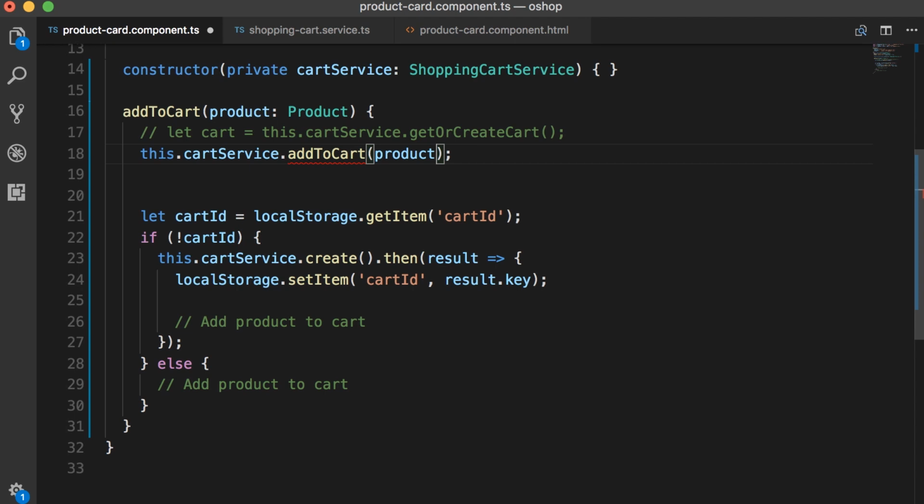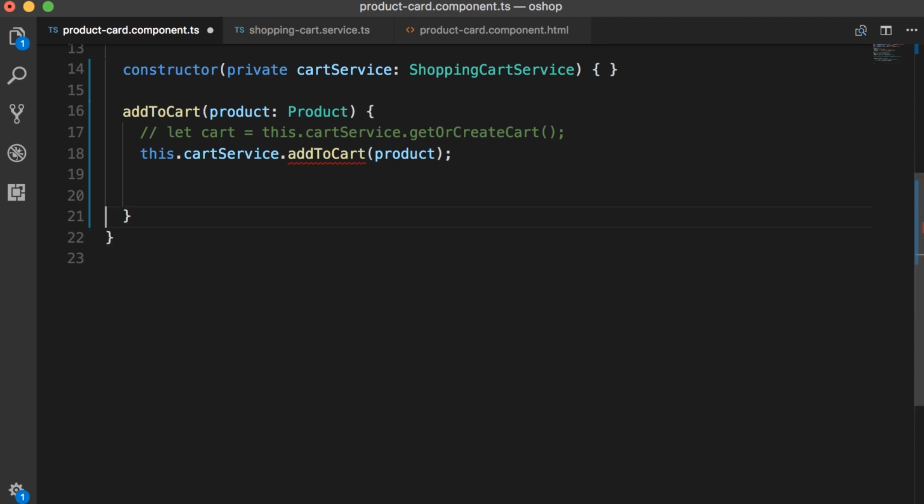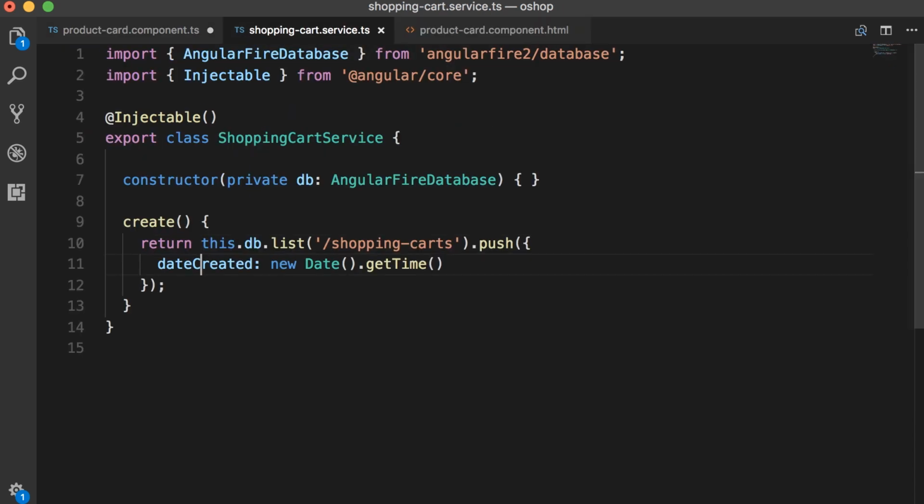So I think this is a better API for this service. And if in the future we add another page for the user to add a product to their shopping cart, we simply have to add this line of code, not all this logic here. So let's go ahead and refactor our code. I'm going to select all this, cut it, and go back to our shopping cart service.